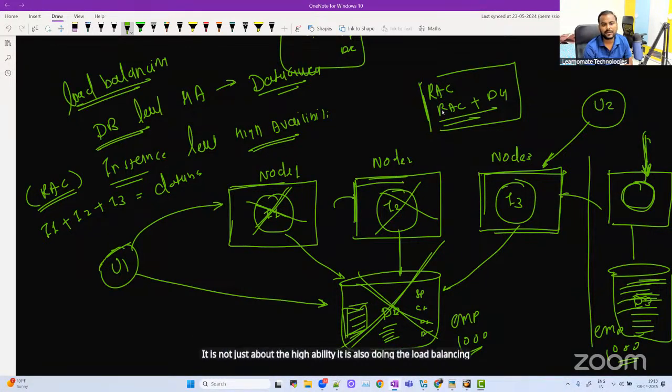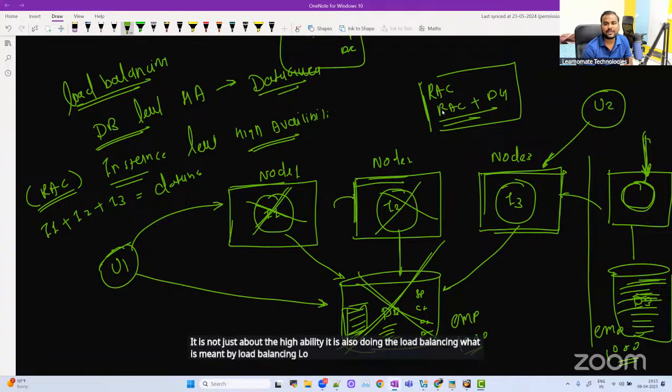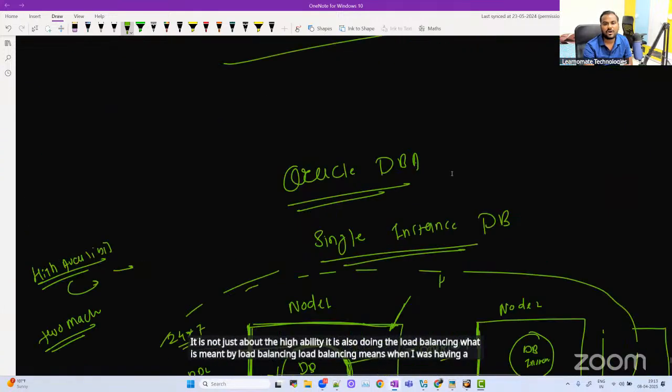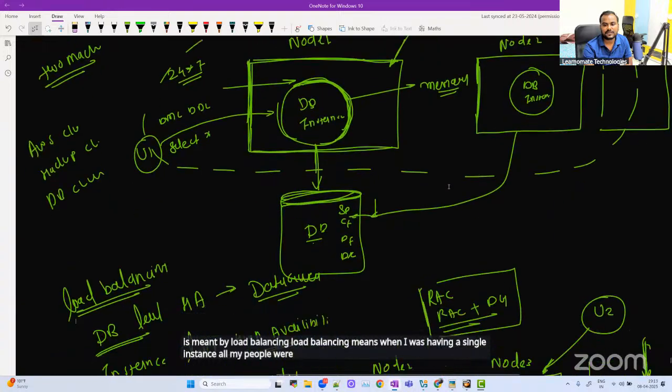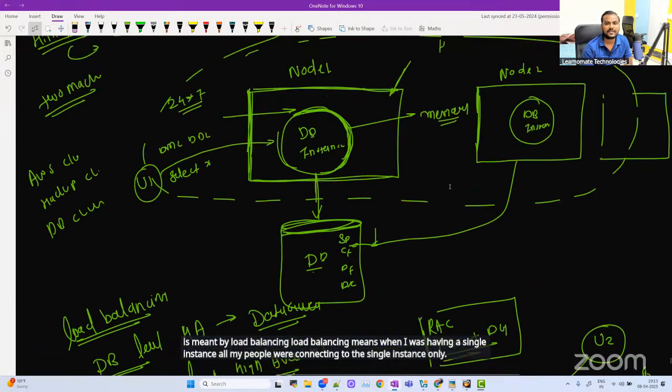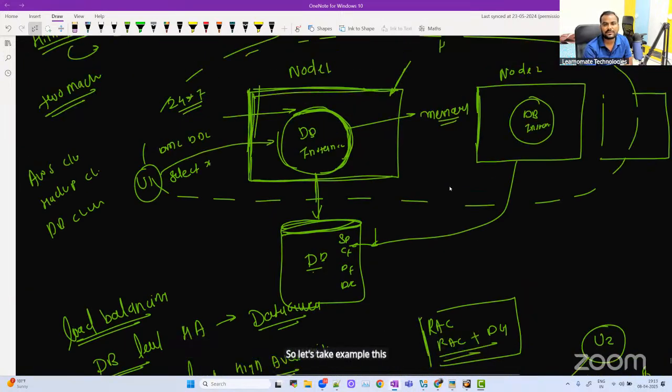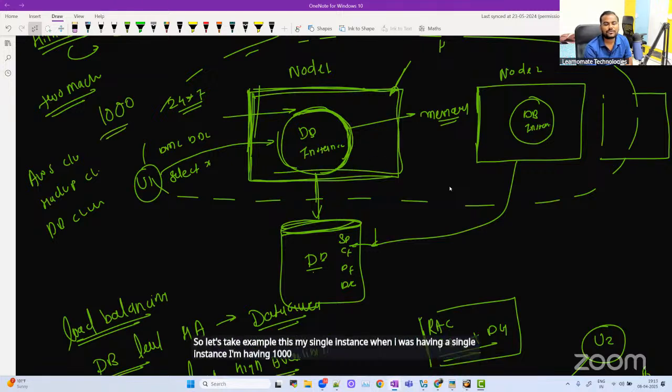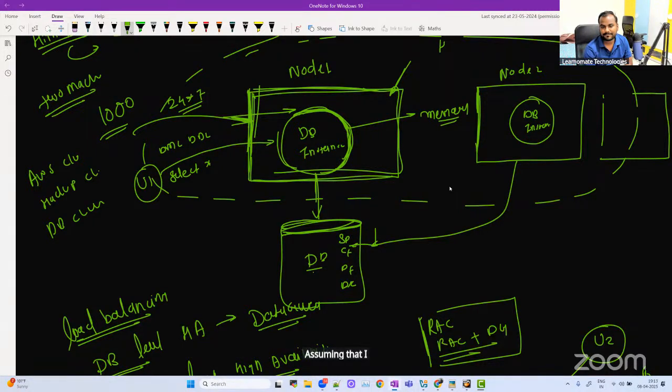What is meant by load balancing? Load balancing means when I was having a single instance, all my people were connecting to the single instance only. So let's take an example, this is my single instance. When I was having a single instance, I am having 1000 connections. All those 1000 connections are going to the single node only. Assuming that I am a single trainer here.